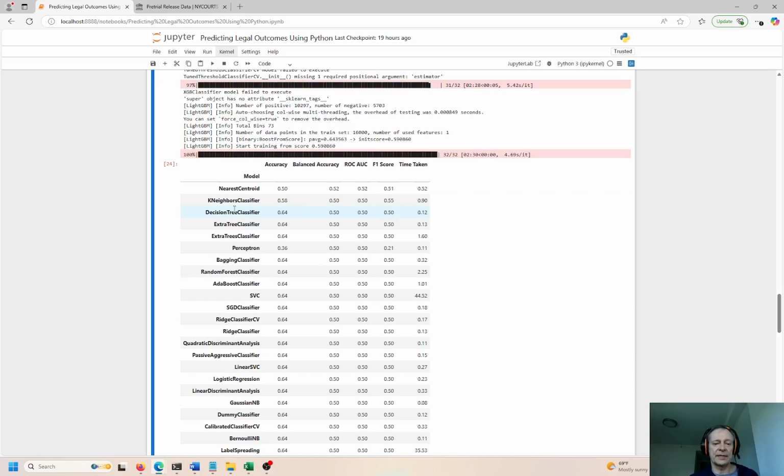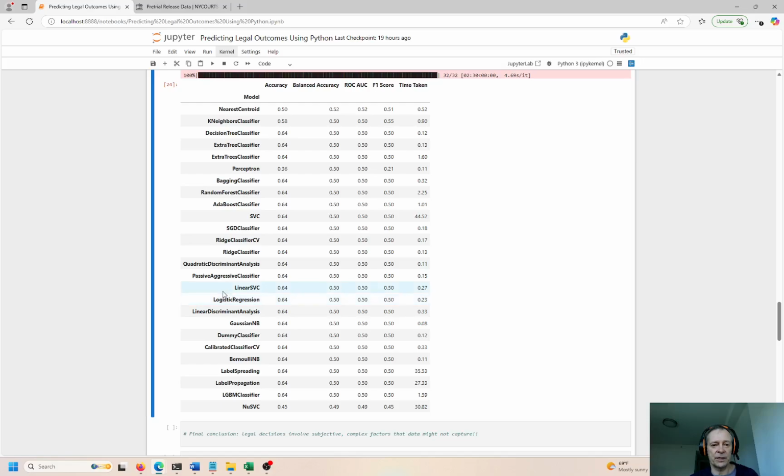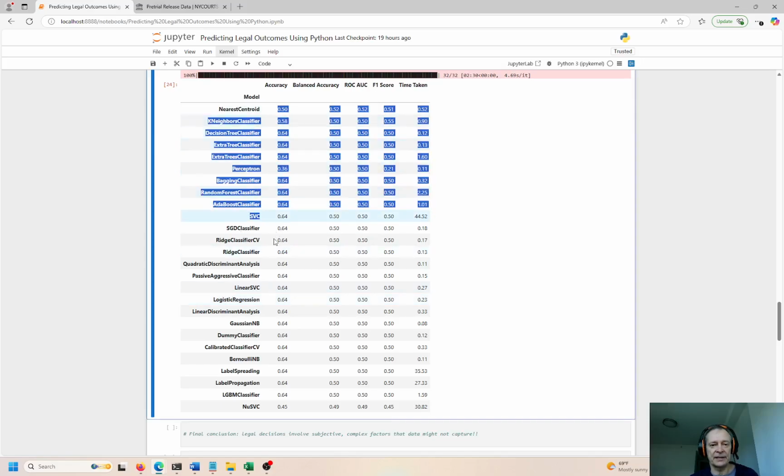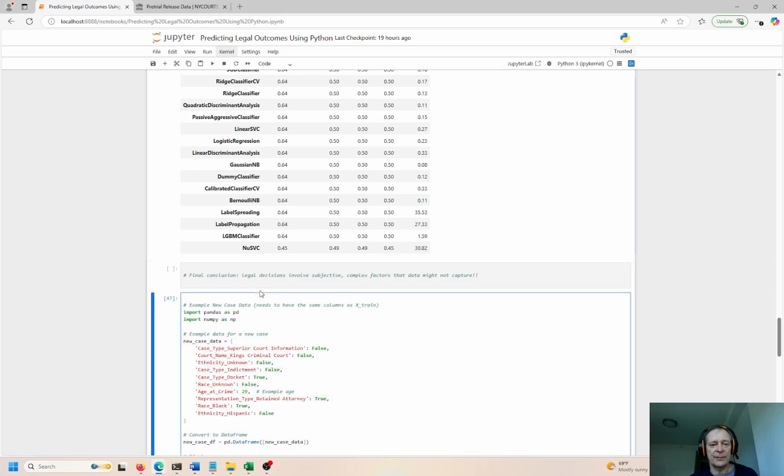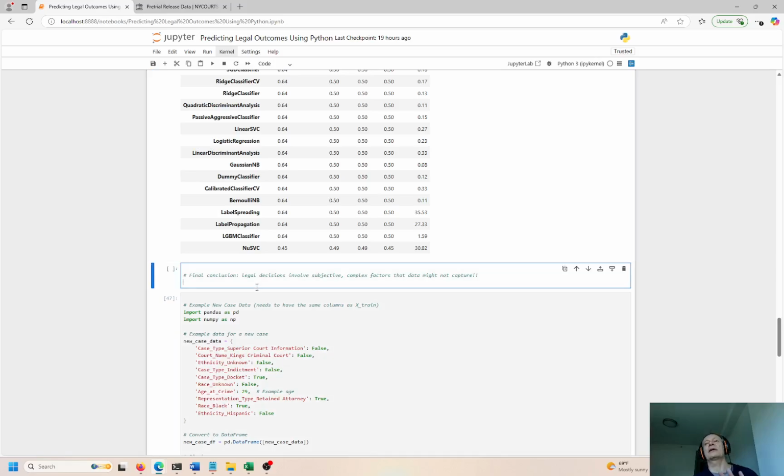So all these models are running and we get the probabilities of each one's outcome, and we can see none of them are great. But I think it's okay, because there are so many nuances that go into this. The model just can't learn all the dialect, all the back and forth discussion between the judge and the prosecutors and the plaintiff and the defendant, right? There are so many variables. You can't possibly capture all of them. There are too many nuances. It's too complex.